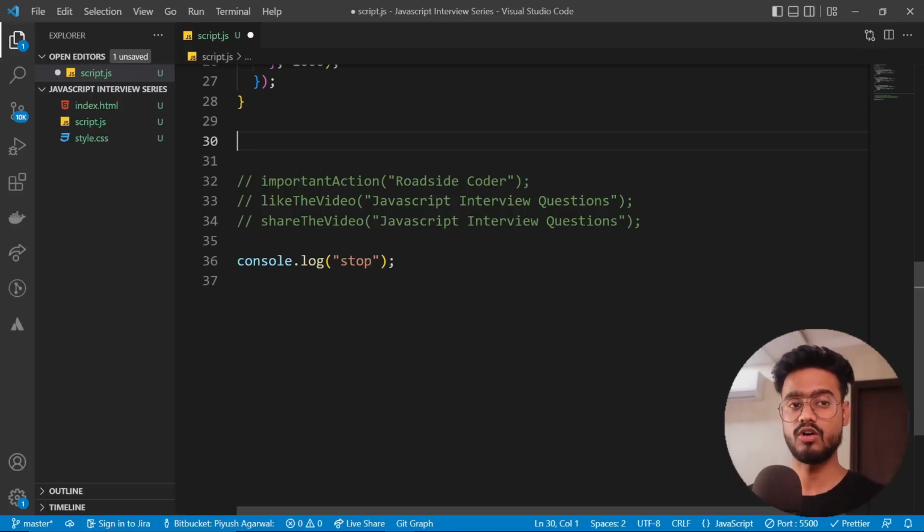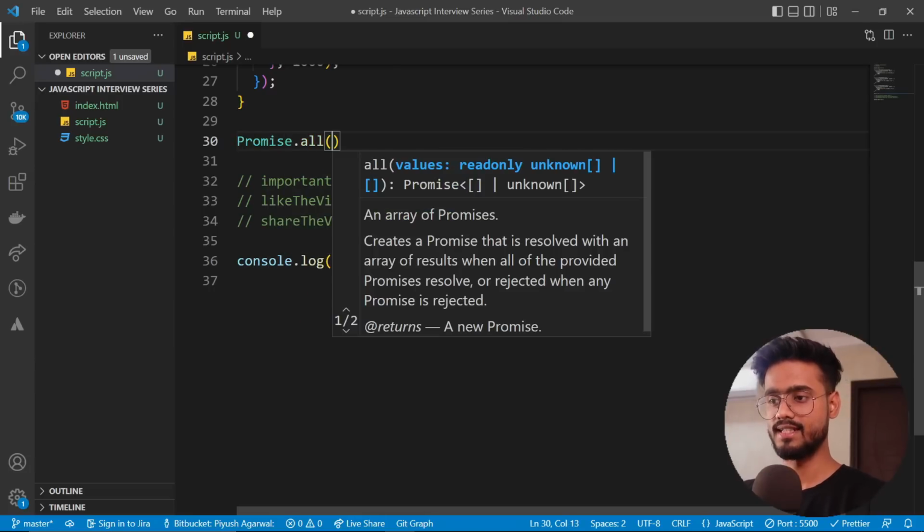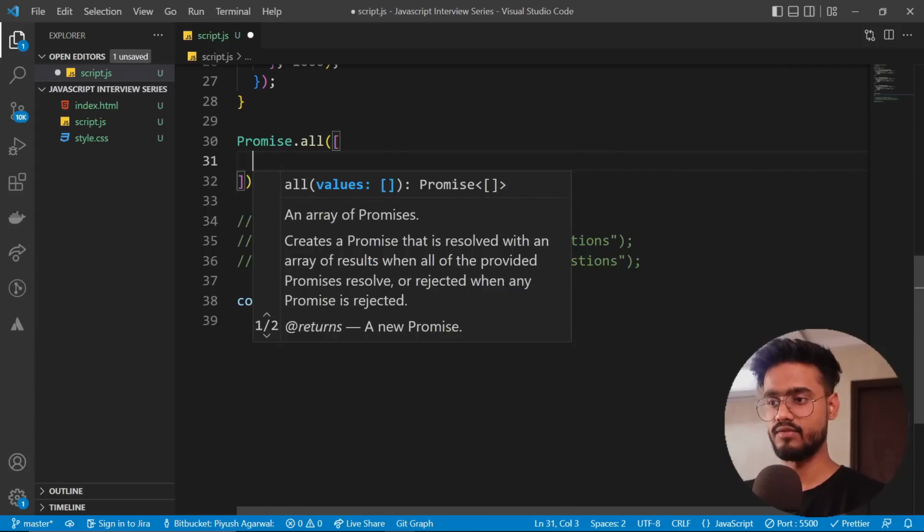One is Promise.all. What Promise.all helps us to do is, let's say we have provided multiple promises to Promise.all, it's going to run all of the promises in parallel. And in the end, it's going to return the array with all of the fulfilled promises. But let's say if any one of the promises failed, then it's going to fail the complete Promise.all. So that is how Promise.all works. So let's see this in practical. So I'm going to say Promise.all, and this takes an array of all of the promises.